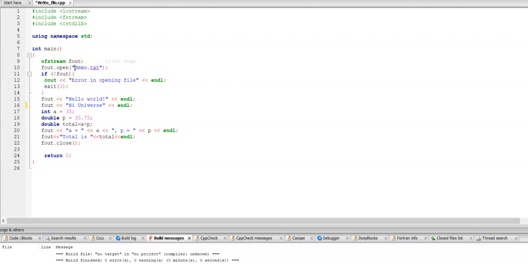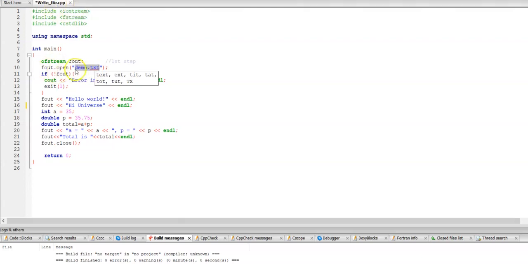If you want to create this file on a particular path, then you can give that path, like c:\demo/, whatever folder wherever you want to store this file. But I want to store demo.txt at the same location where my current .cpp file is.